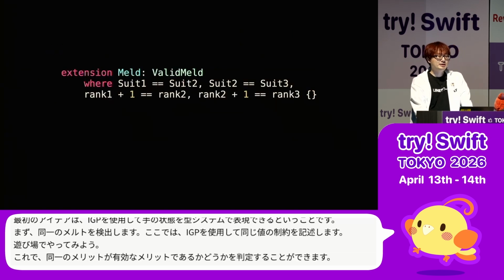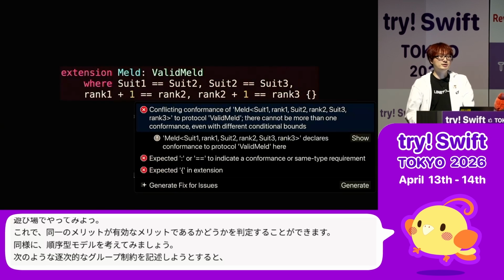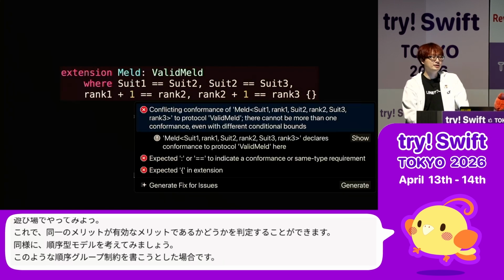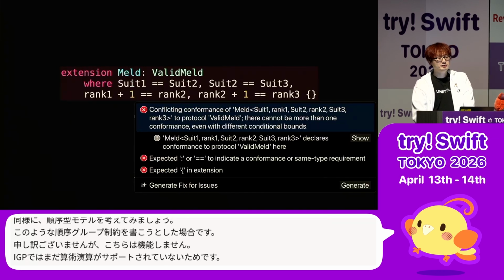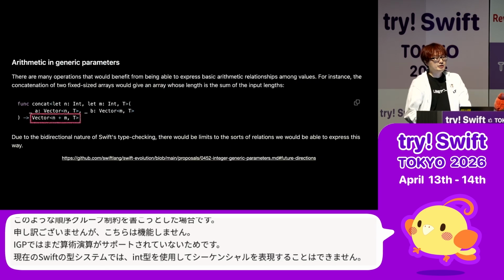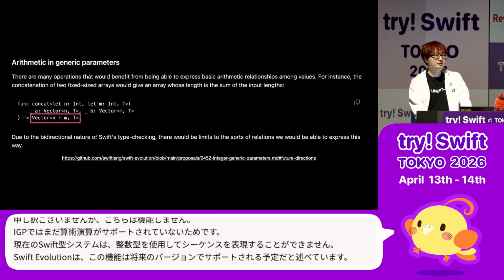Similarly, let's consider sequential melds. If we try to write sequential group constraints like this. Oops, unfortunately, this doesn't work because arithmetic operations are not supported in IGP yet. The current Swift type system cannot express sequentials using int types. Swift evolution mentions this will be supported in future versions, so we need to find another approach.